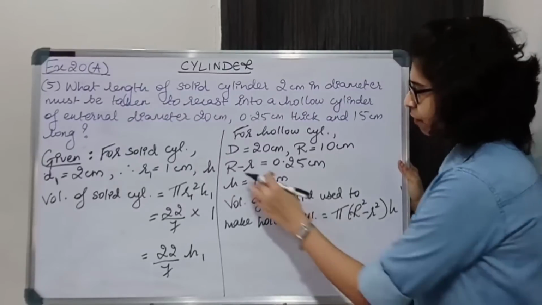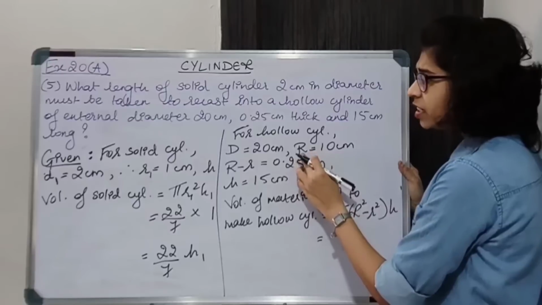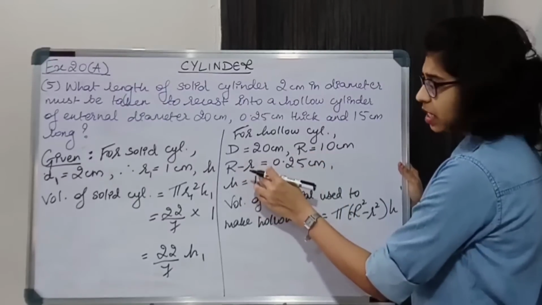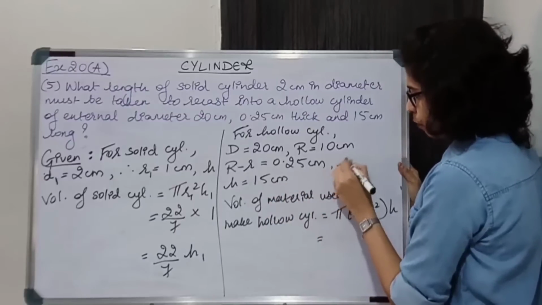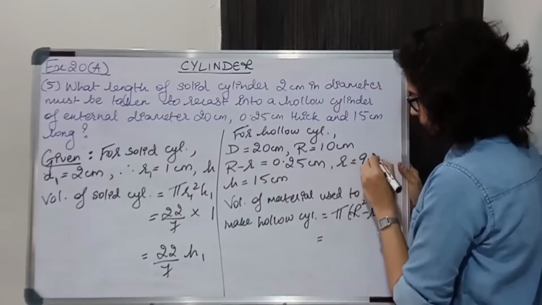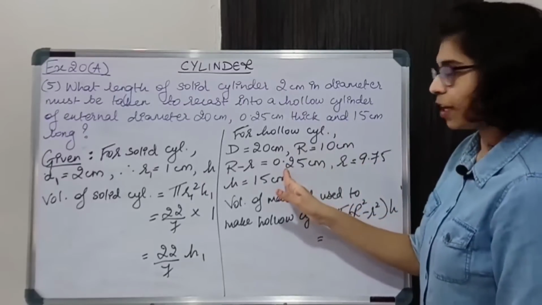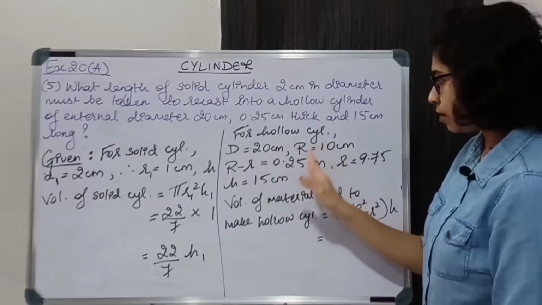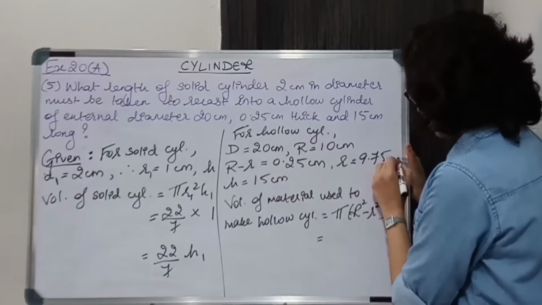Okay, we can find small r very easily from here. R दिया है and R minus r is given, so what is going to be the small r? It will be 9.75. ठीक है, you just subtract 0.25 from 10, so you'll get 9.75 centimeters.